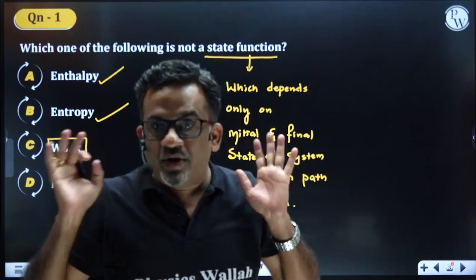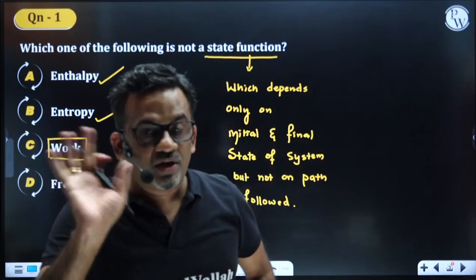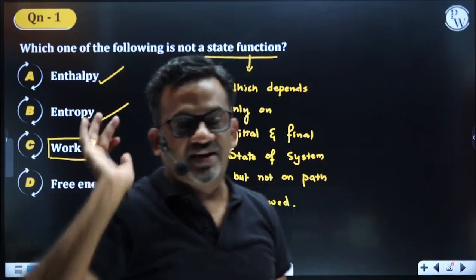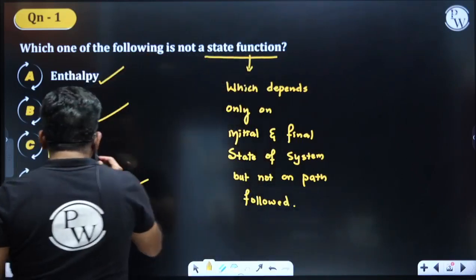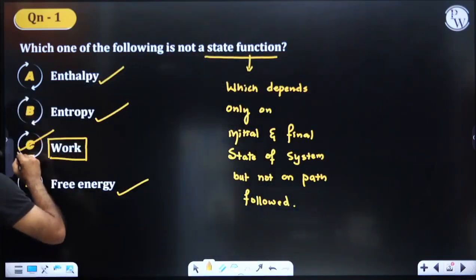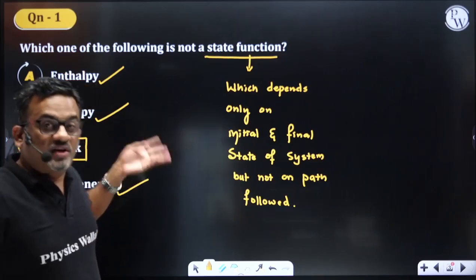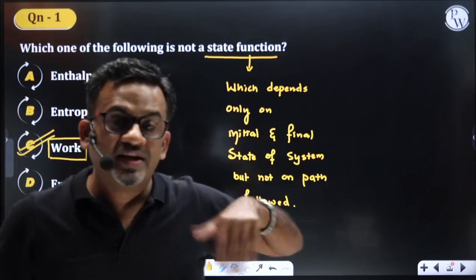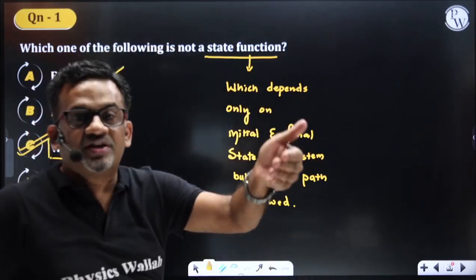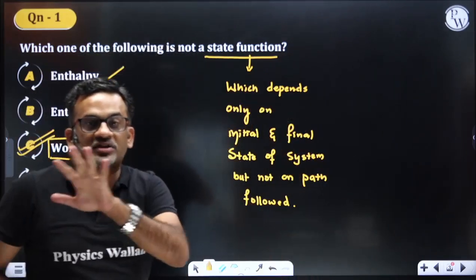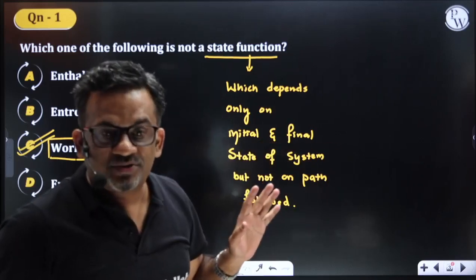So work is going to depend on the path. Work will not depend on only the initial and final stage. So therefore work becomes what? Not a state function. Whereas the rest of them are what? State functions. They depend only on the initial and final stage. They don't depend on the path followed. Is that clear, students? Right.